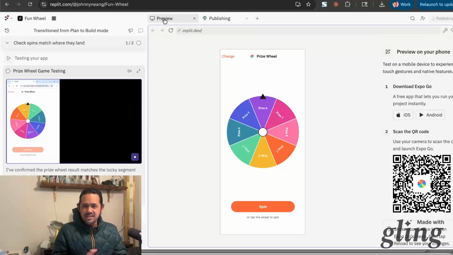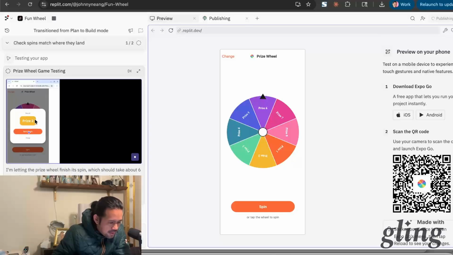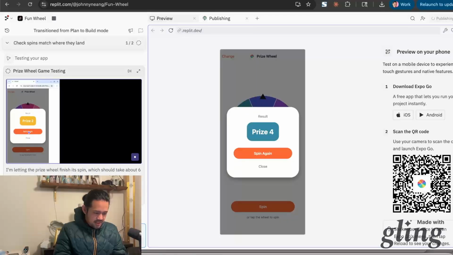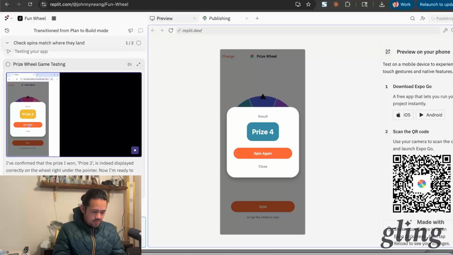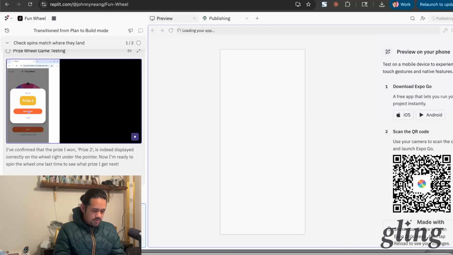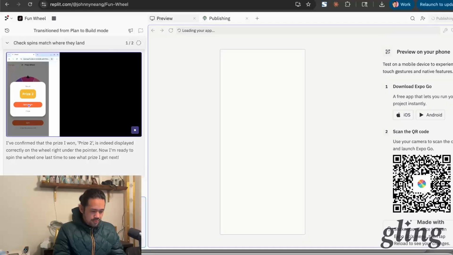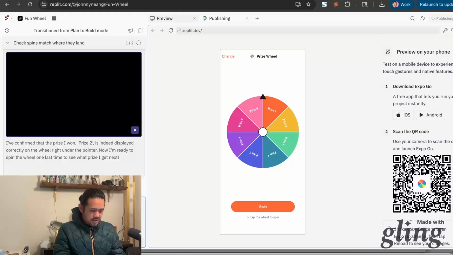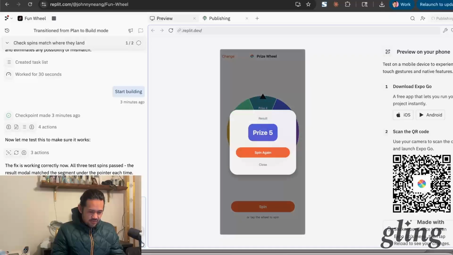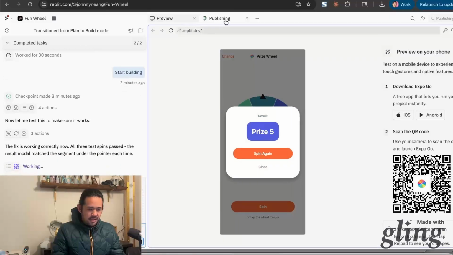So while it's fixing it, at least the last iteration, it's gonna at least publish it just to see what that is. Spinning, and it lands on prize 5. It shows prize 4 as the winner. The proposed plans clearly don't work. Please research a foolproof approach, as I don't trust the calculations you're making. Prize 4. Nope. Okay. Send that one out. Okay, let's look at publishing.